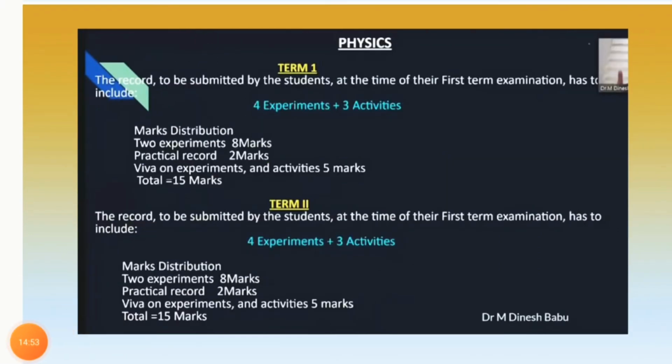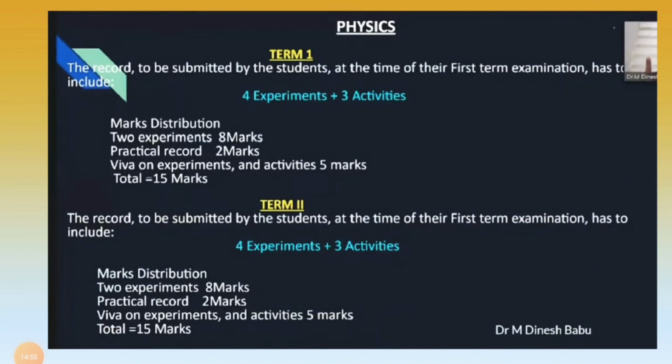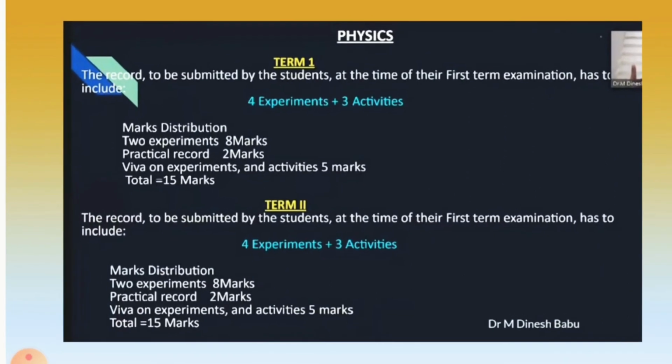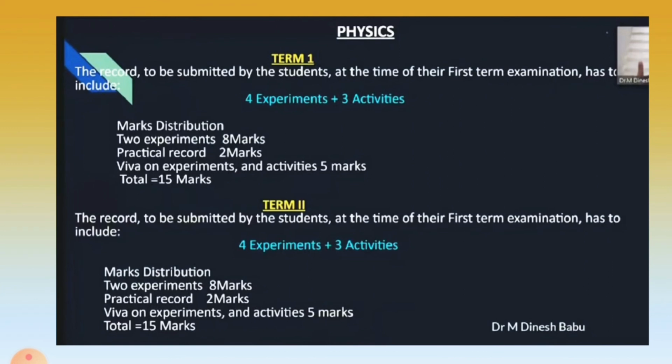So if you look at the physics part over here, the record to be submitted by the students at the time of the first term examination has to include 4 experiments and 3 activities. The marks distribution: 2 experiments 8 marks, practical record 2 marks, viva on experiments and activities 5 marks, and total that will be 15 marks.